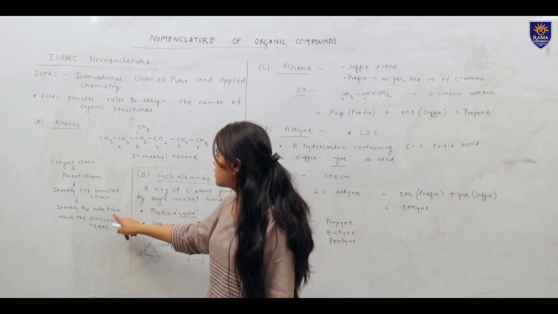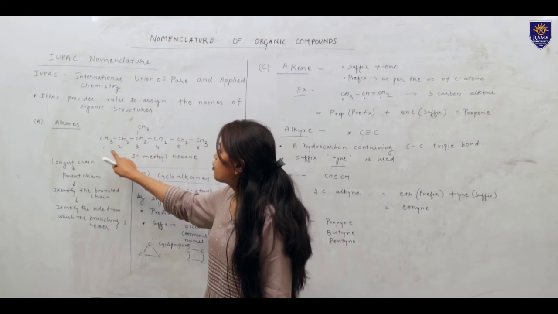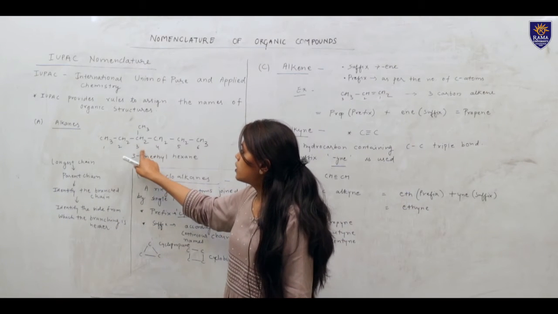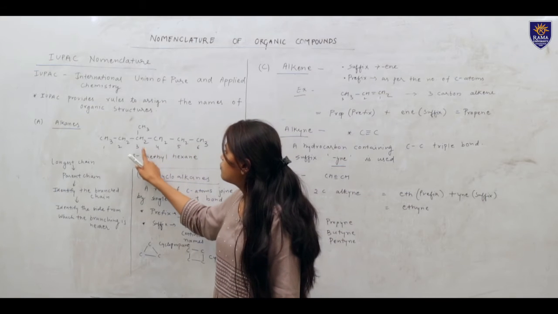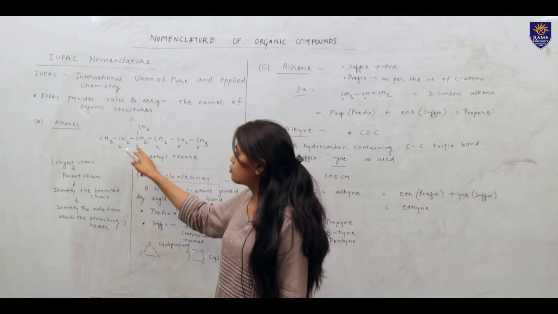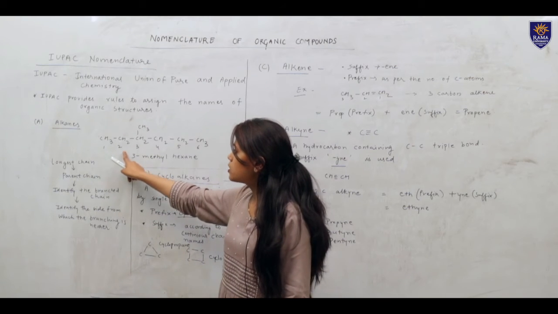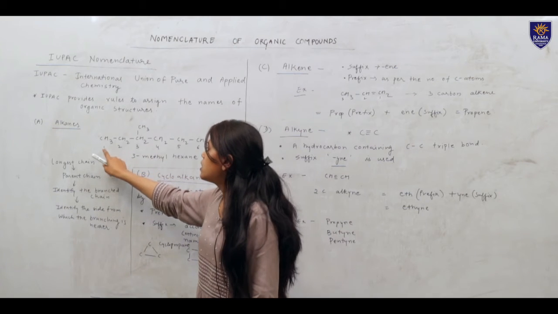Identify the side from which the branching is nearer. Branching is nearer from this side: 1, 2, 3, and here 1, 2, 3, 4. This is the 4th carbon from here, and this is the 3rd carbon from here. So branching is nearer from this side, so we will number the carbons from this side only. 1, 2, 3.